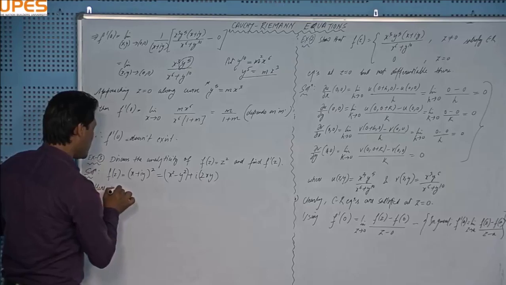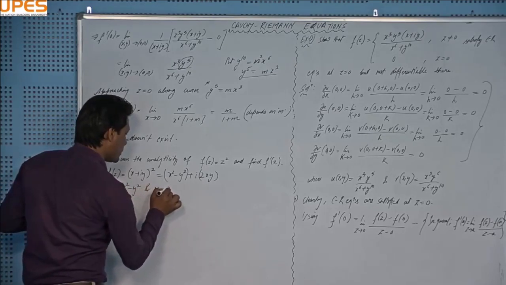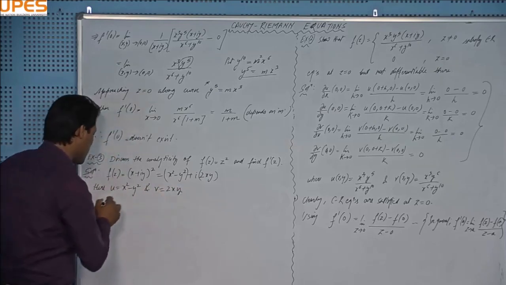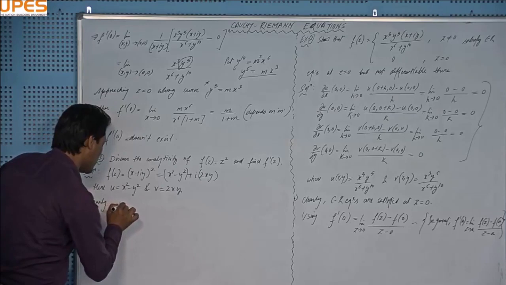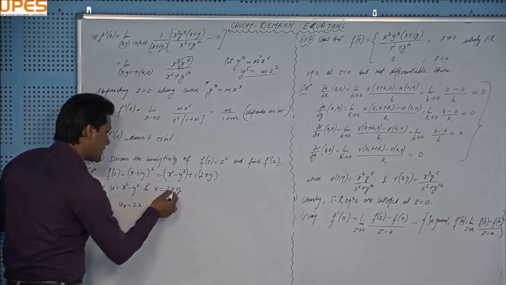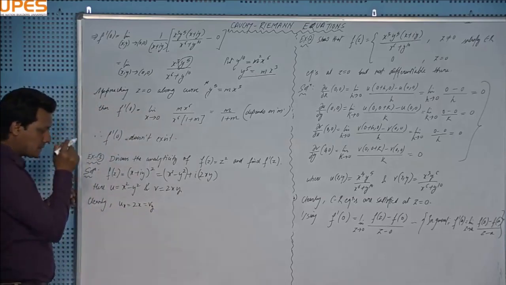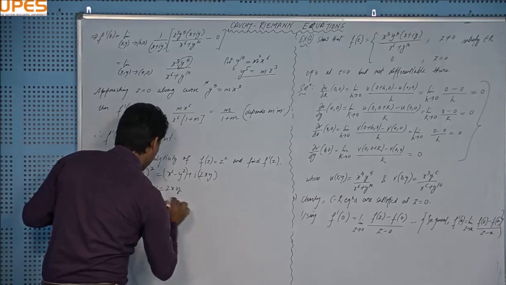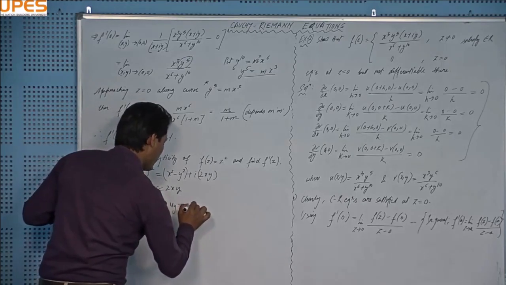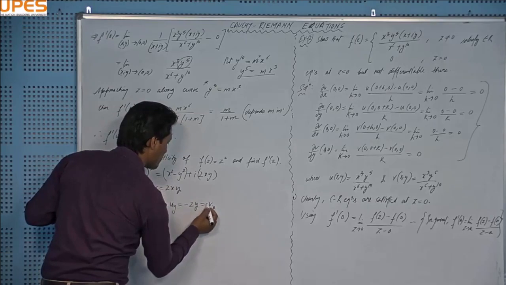Here u is equal to x square minus y square and v equal to twice of xy, and you can see that clearly. If you find del u over del x, you will be getting 2x, and if you find del v over del y, that will be the same, right? And u y is equal to minus 2y, which is equal to negative of v x, right?